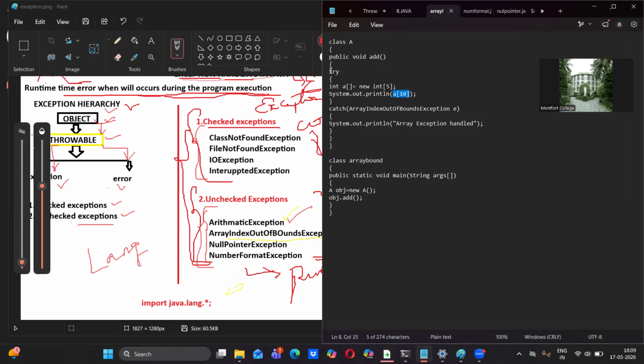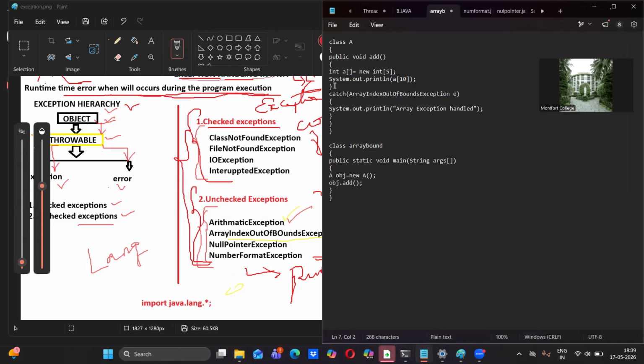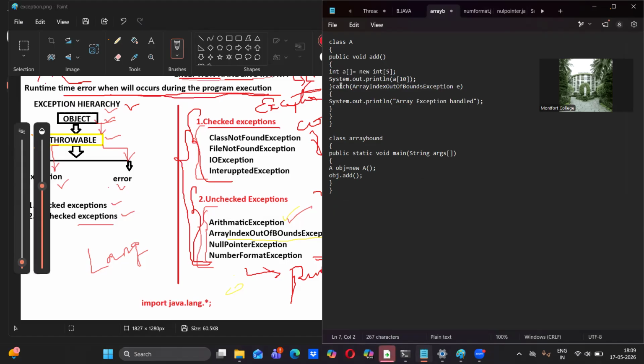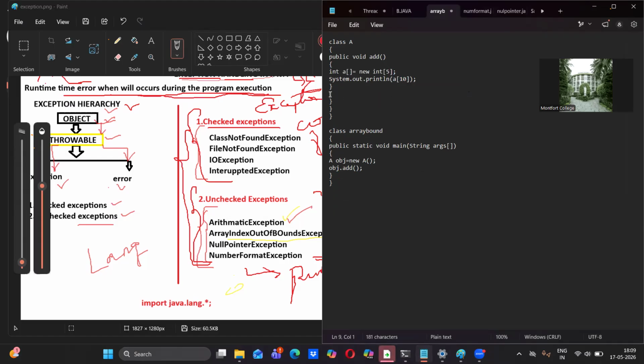Now, let me clear the try code and all. Let me execute it normally. Try block, catch block, I'm removing. Yeah, this also to be removed and this also to be removed. Okay. So yeah, here we have something.